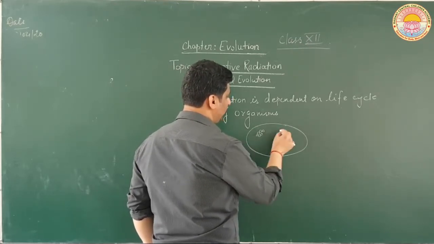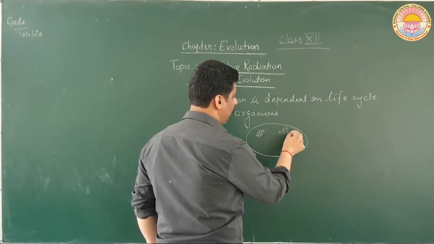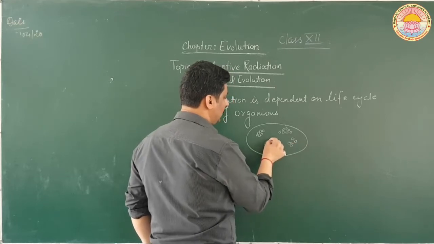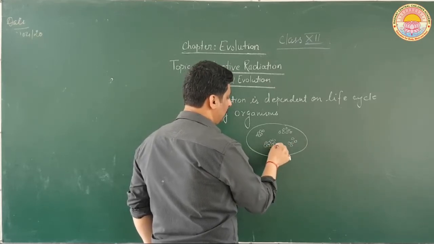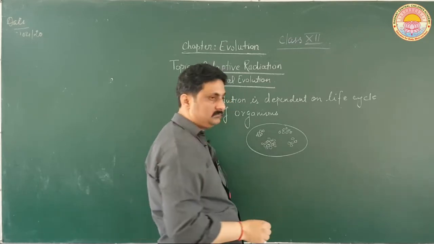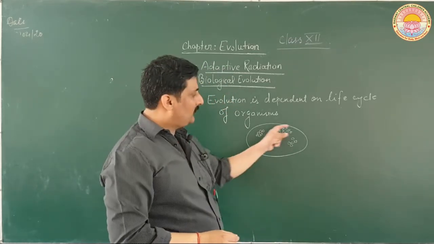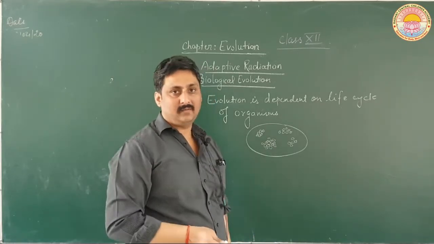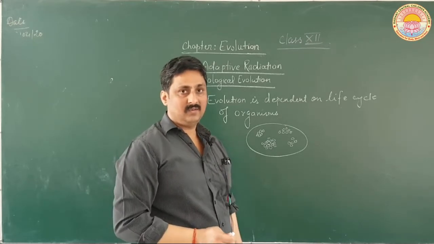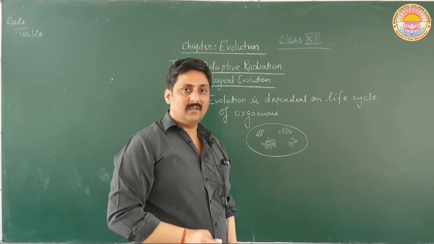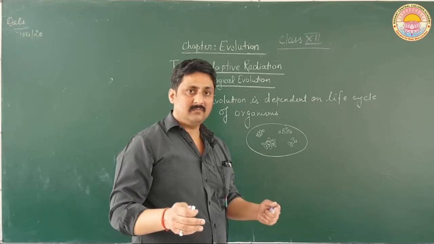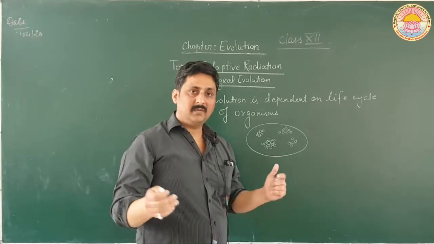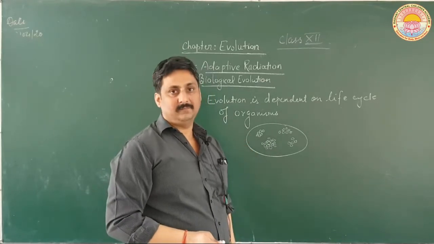colonies of microorganisms present in a given medium. Number of colonies of microorganisms are growing in a given medium. This is actually called a population. A group of individuals present at a particular habitat, at a particular place, and these organisms should be similar, identical, present at a particular place, is called a population.